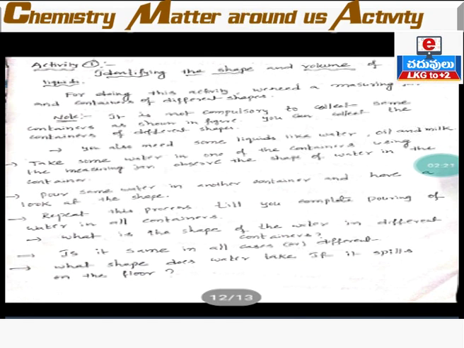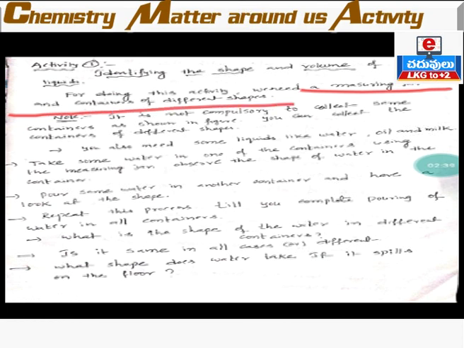Now we will discuss how to identify the shape and volume of liquids. So this is activity 1. In this activity, we are going to identify shape and volume of liquids. For doing this activity, you need measuring jar and containers of different shapes. Generally, measuring jar is used in the laboratory to measure some liquids. It has numbers 5 ml, 10 ml, 15 ml like that. With the help of measuring jar, we measure the liquids. First, you need to collect measuring jar and containers of different shapes.